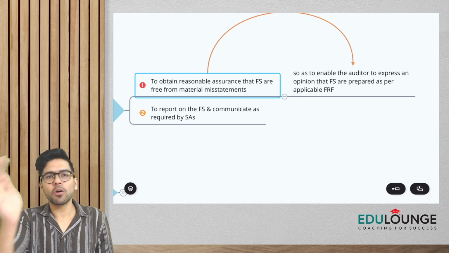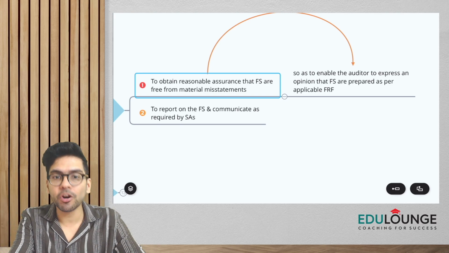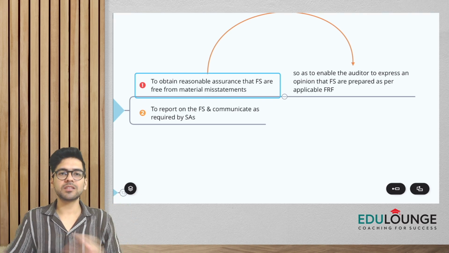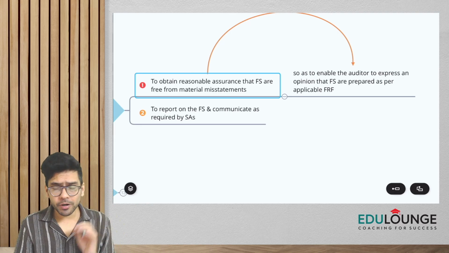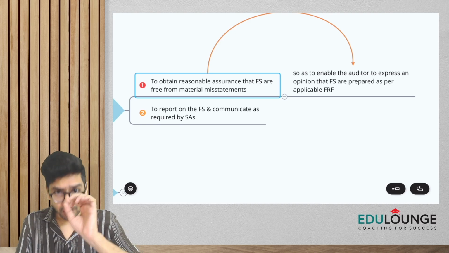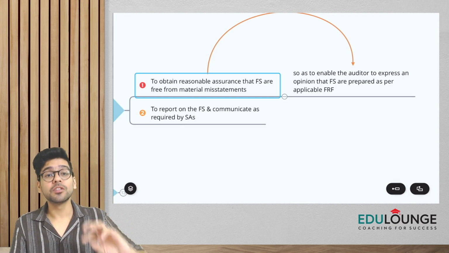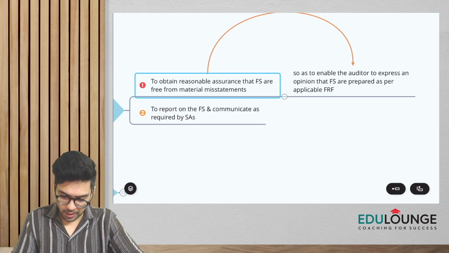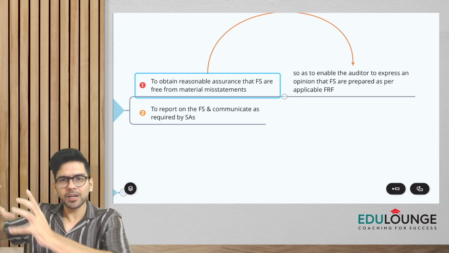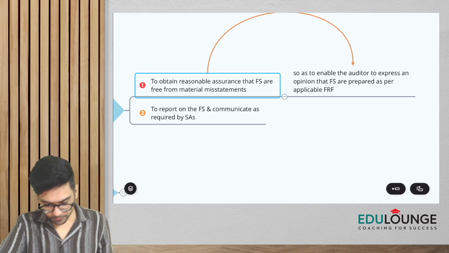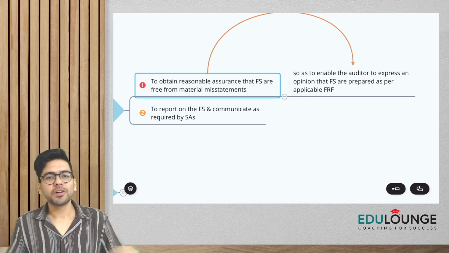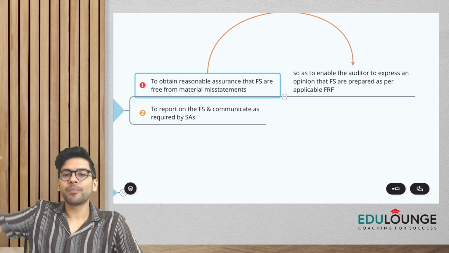Okay, now I hope, guys, all of you know this, that reasonable assurance is different from absolute assurance. Absolute assurance means 100% guarantee that financial statements are free from material misstatements. In audit, we never give 100% guarantee. We only give reasonable assurance. Repeating it again, reasonable assurance is not a complete guarantee. It doesn't mean absolute assurance. Okay. Remember, reasonable assurance is a high level of assurance, but it does not amount to absolute assurance.